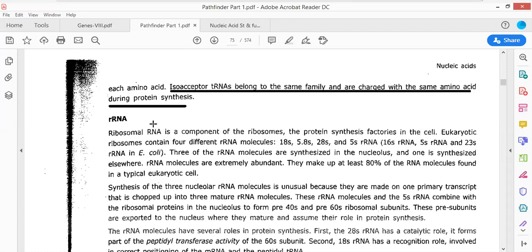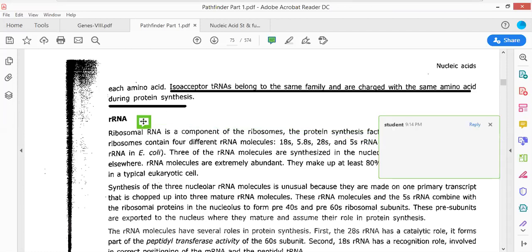Now see, in the case of eukaryotes, how I'm going to categorize it out here. In eukaryotes, ribosomes are 80S type. When they are 80S type, that means they could be fragmented into two different types. One is 60S plus 40S.